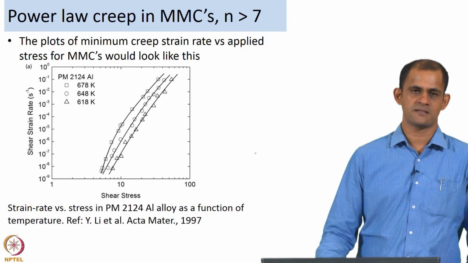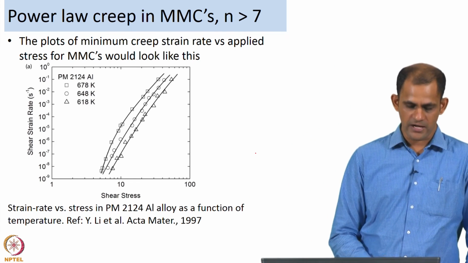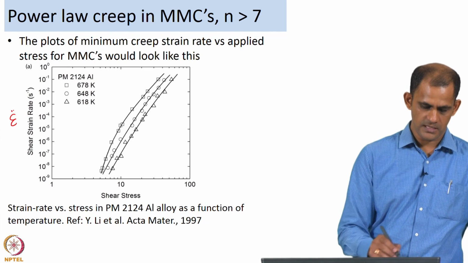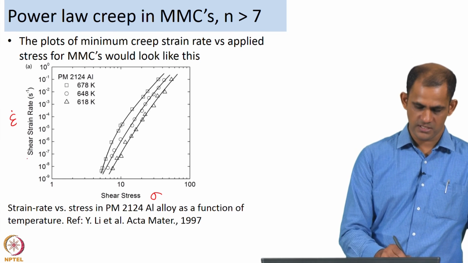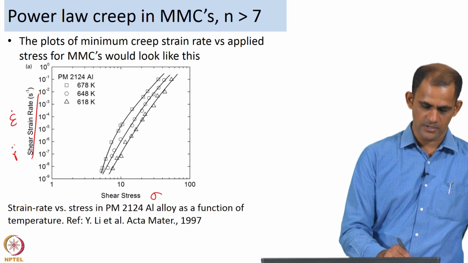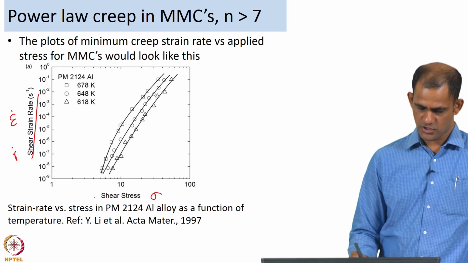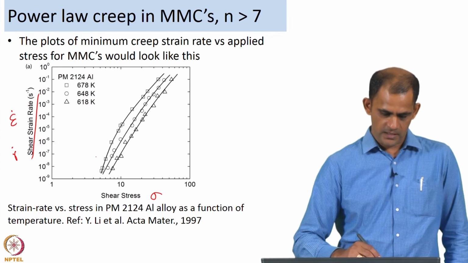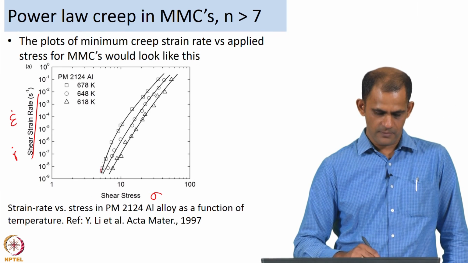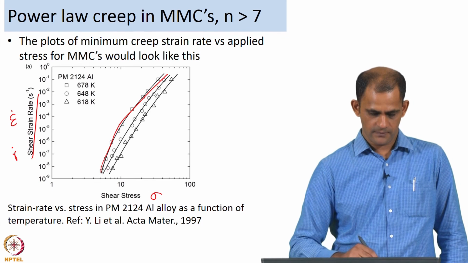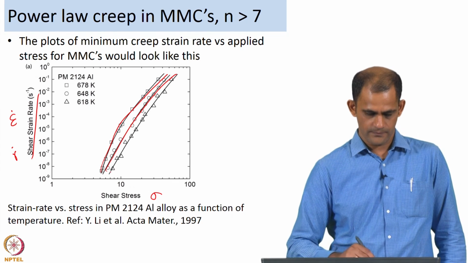Now, for metal matrix composites with n greater than 7, consider the strain rate of deformation, epsilon dot, versus stress. This is shear strain rate, which is gamma dot, but in general you have epsilon dot versus stress. The creep behavior will be like that. You will see a curvature in your plot.